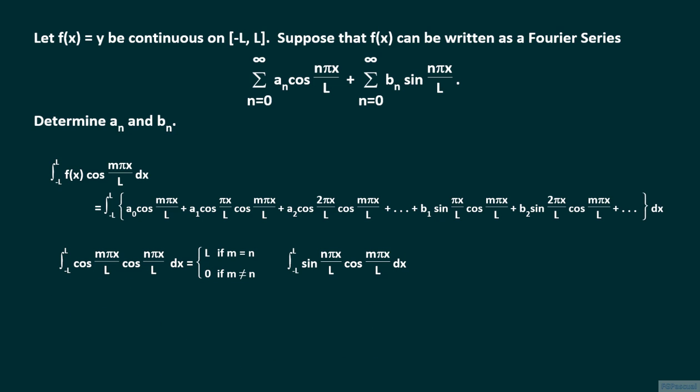We use another trigonometric identity for the product of sine and cosine. The integrand is equal to half the quantity of sine of the angle n pi x over L plus m pi x over L, and then we have the sine of the angle n pi x over L minus m pi x over L. We leave it as an exercise for the viewer to check that the integral of this quantity from minus L to L is equal to 0.